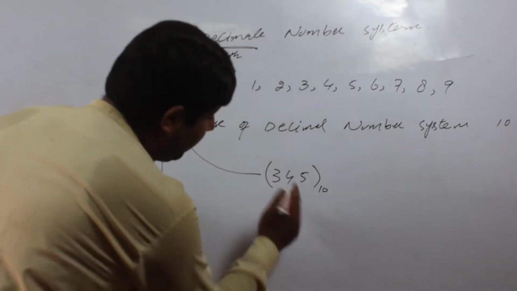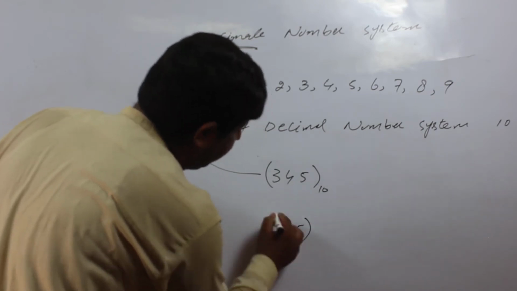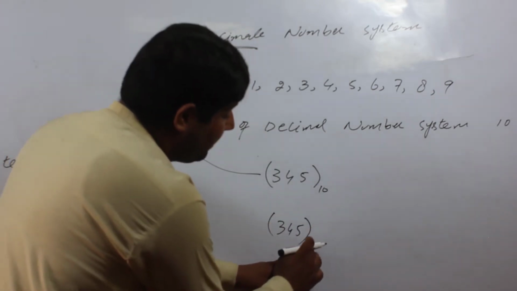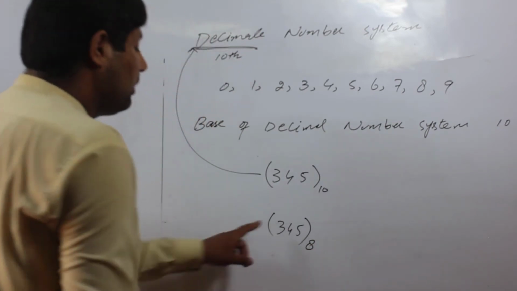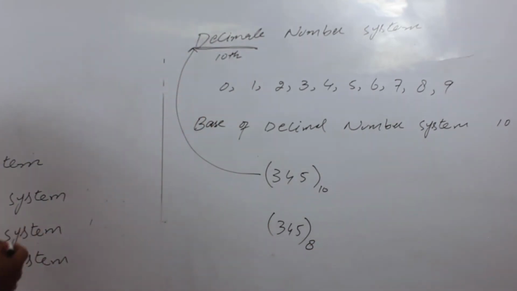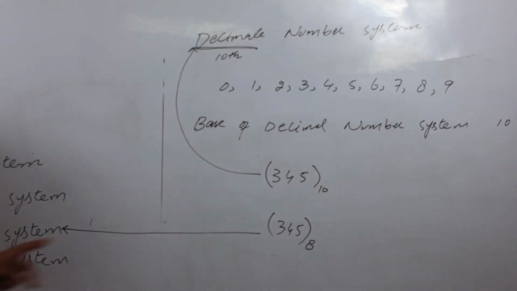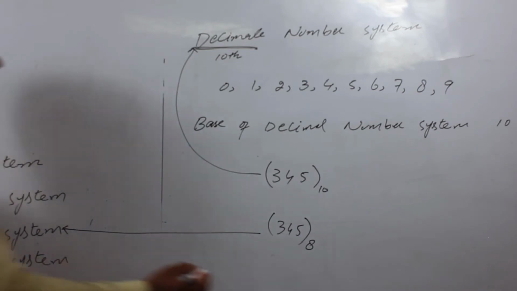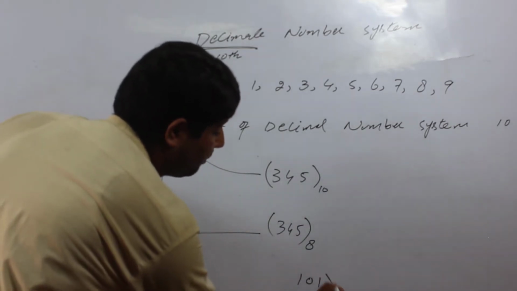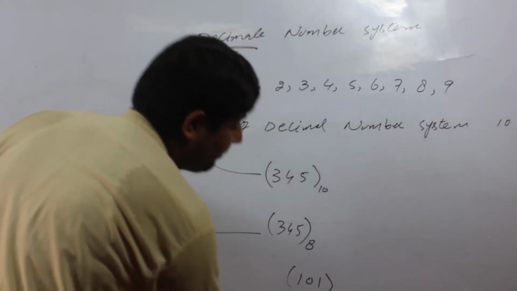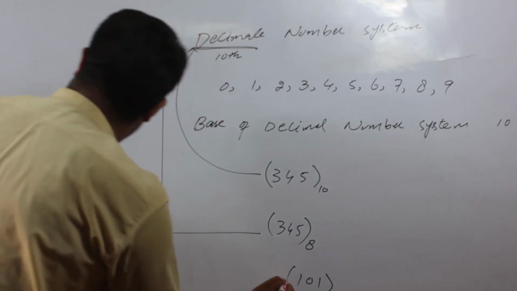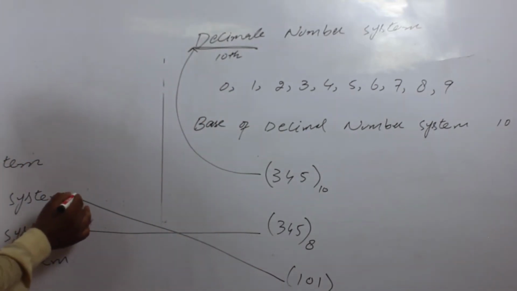When we put the same terms 3, 4 and 5 with base 8, this term belongs to the octal number system. In the same way, 1, 0, 1 with base 2 belongs to the binary number system.